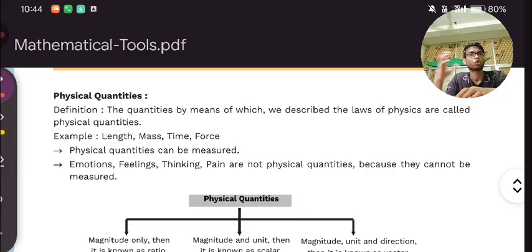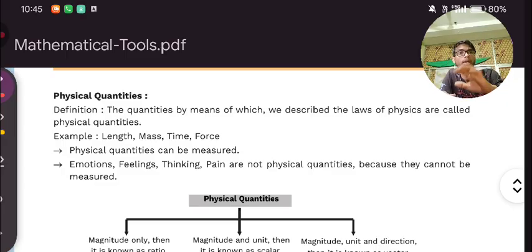Unit is nothing but what you are measuring. If you take kg, then kg is telling that you are measuring the mass of an object. I understood that you are measuring the mass of an object because you used the kg unit. Number can be anything: 10, 15, 100, any number. This combination of unit and number is the definition of magnitude.